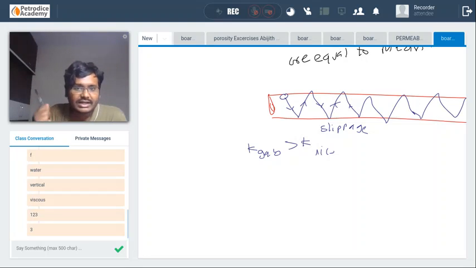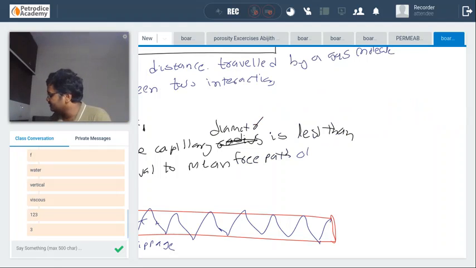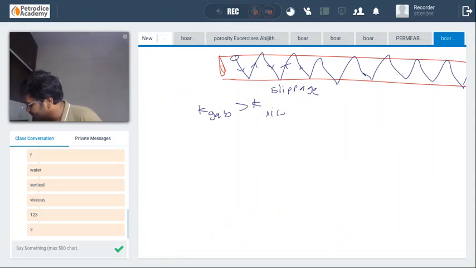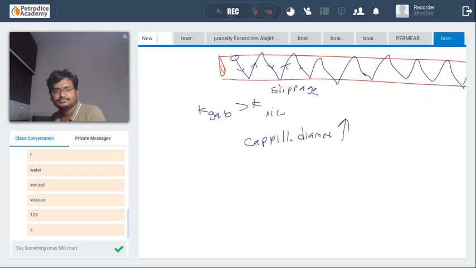And this slippage effect will come into play only when the capillary diameter is less than or equal to the mean free path of the gas. And as the capillary diameter increases, the Klinkenberg effect decreases.